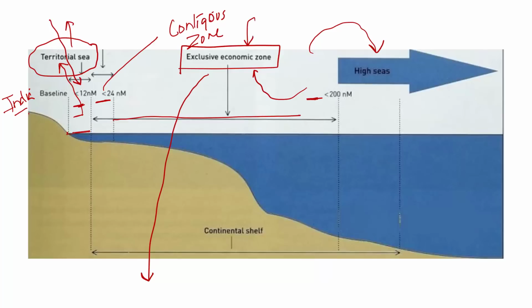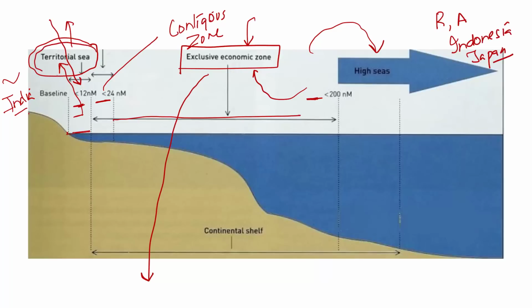Whether it is oil, natural gas, or fisheries, all these are to be exclusively exploited by India. The beneficiaries of these exclusive economic zones are countries with huge coastline. For example, Russia, Australia, and then the big archipelago island states such as Indonesia and Japan.